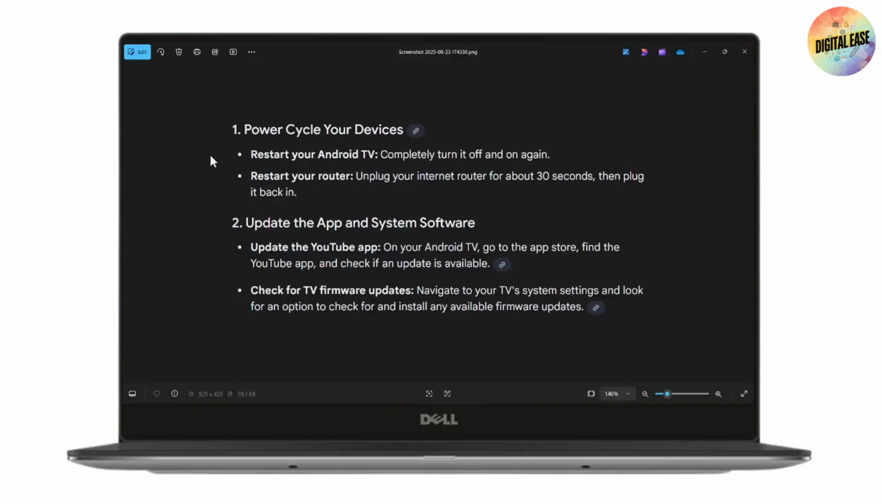First, you need to power cycle your devices. Restart your Android TV, completely turn it off and turn it on again. Or restart your router. Unplug your internet router for about 30 seconds, then plug it back in.